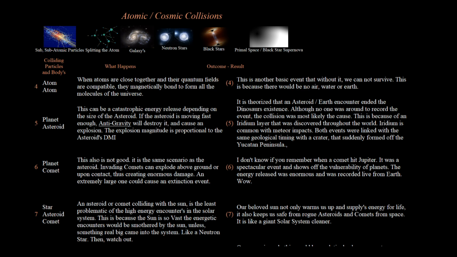An asteroid or comet colliding with the Sun is the least problematic of the high-energy encounters in the solar system. This is because the Sun is so vast the energetic encounters would be smothered by the Sun, unless something real big came into the system. Like a neutron star. Then, watch out!